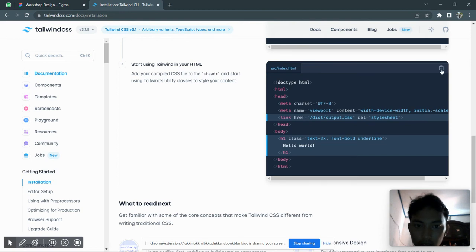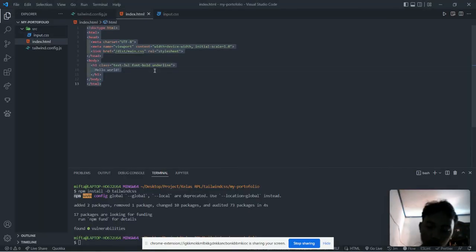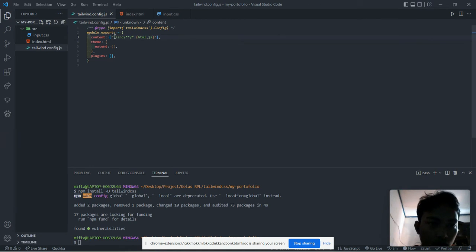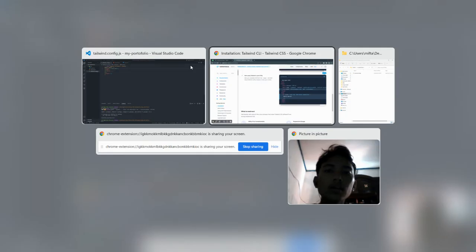Okay, in index.html, copy, delete all, paste, and save. In the Tailwind config, in content you can delete and write index.html, because we just need index.html to build our project.